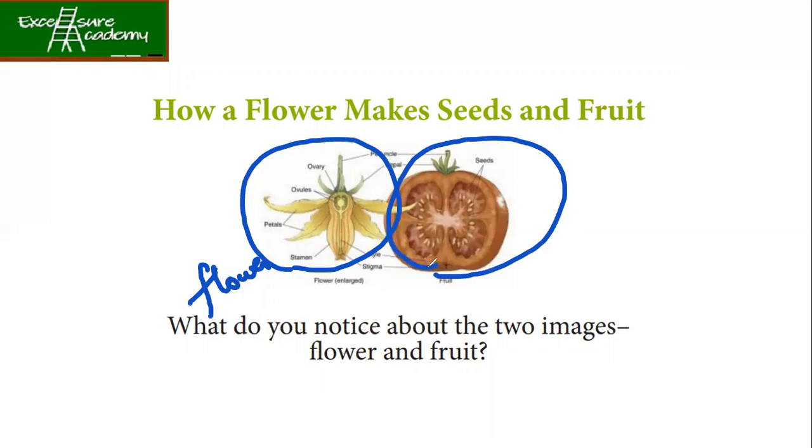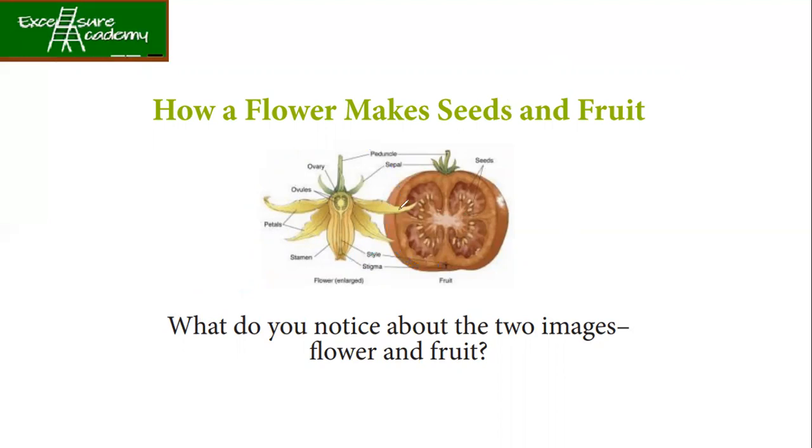Both have the sepals, and the peduncle, the pedicel we talked about in the previous lecture, is there. The petals will fall off whenever fruit is formed.